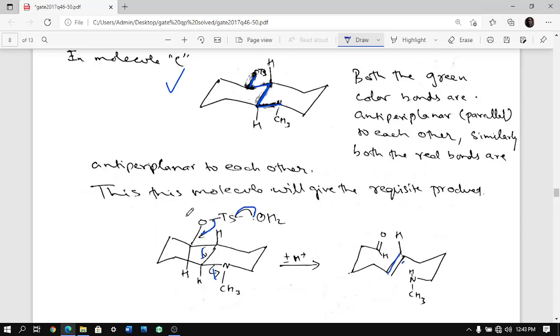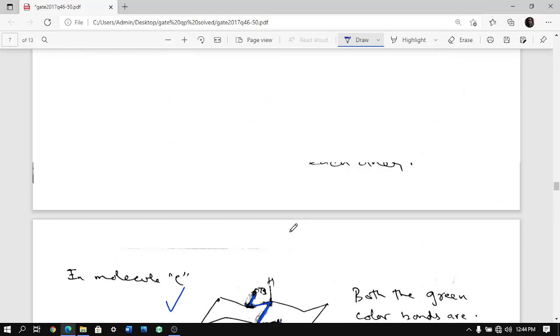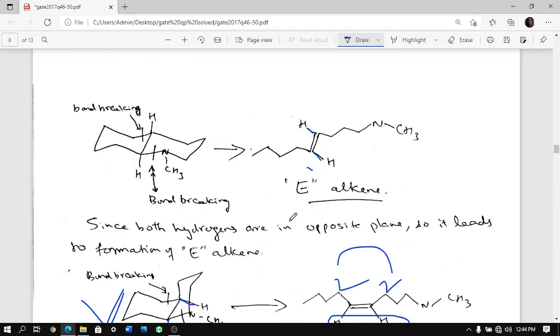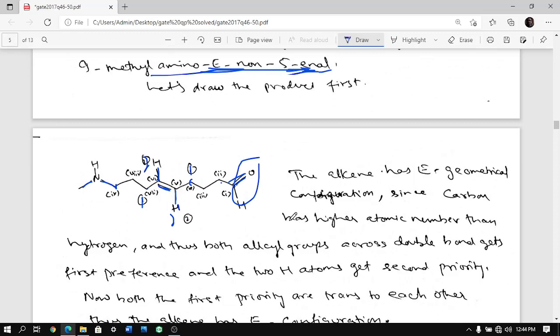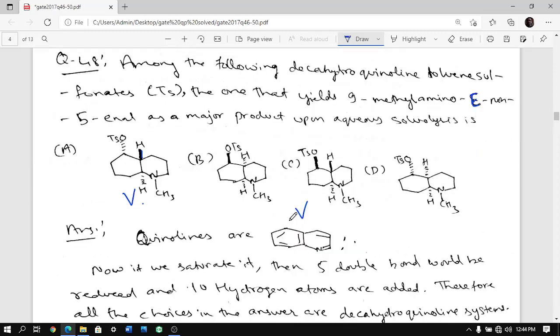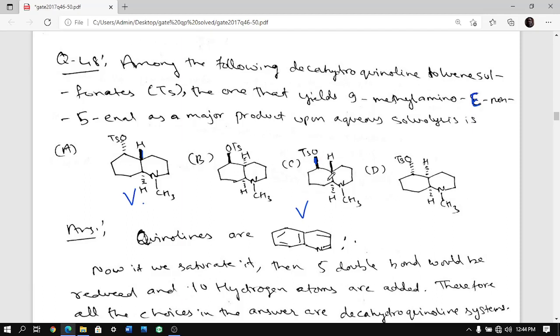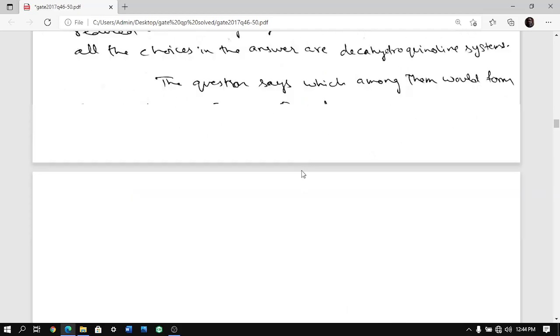Because only in C these two are anti-periplanar to each other, therefore C is the answer. Let us look at C. From here it's very tough to make out, but you have to draw it and then you will see that these two are anti-periplanar to each other, whereas this and this are not anti-periplanar to each other. So the answer is C.